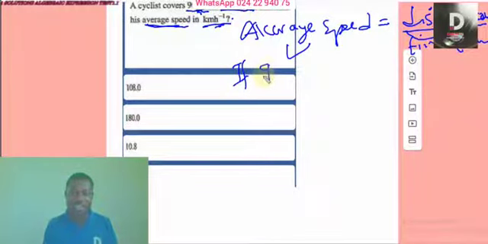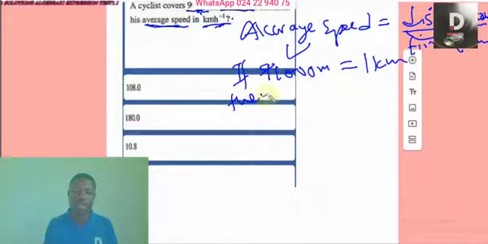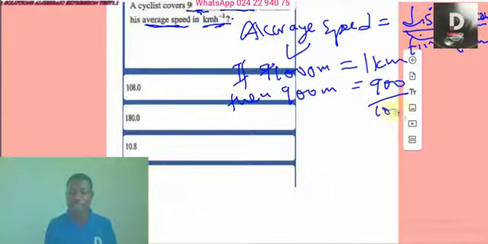If 1,000 meters equals 1 kilometer, then 900 meters, am I expecting more or less? It is 900 compared to 1,000, so I'm expecting less. So 900 divided by 1,000 times 1 kilometer. Meters will cancel meters. Are you aware of that? So that's how it's normally done.